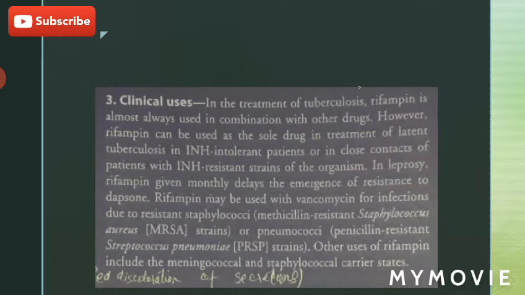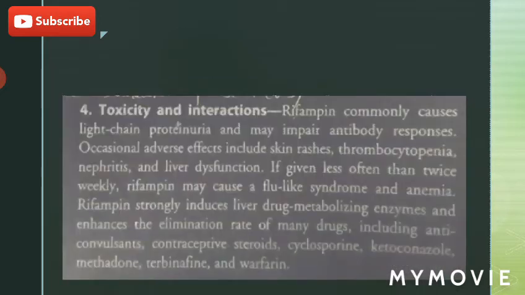The clinical uses. The clinical uses of this drug include mainly Mycobacterium tuberculosis, mainly the INH resistant strains of organisms. Rifampin can also be given in case of methicillin resistant Staphylococcus aureus, and in case of treatment of infections caused by resistant pneumococci. So these are the clinical uses.